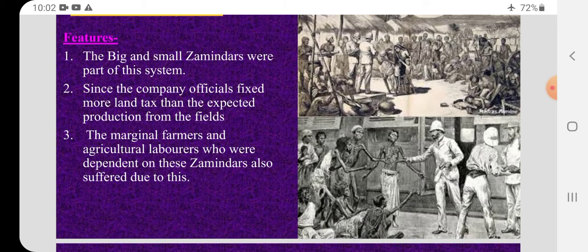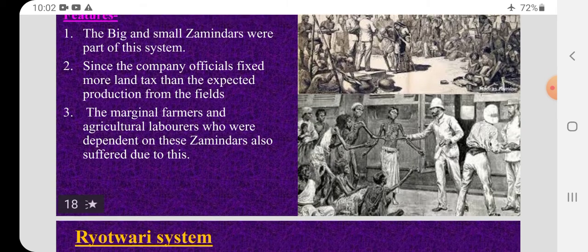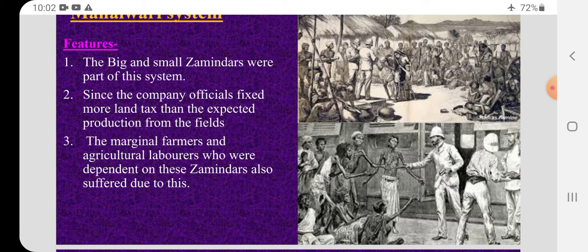The marginal farmers and agriculture laborers who were dependent on these zamindars also suffered due to this. So, the zamindars were exploiting the farmers. The fixed amount they have to give at the end of the year, whether they have money or not. The farmers and the small land holders have to give the money to the zamindars.